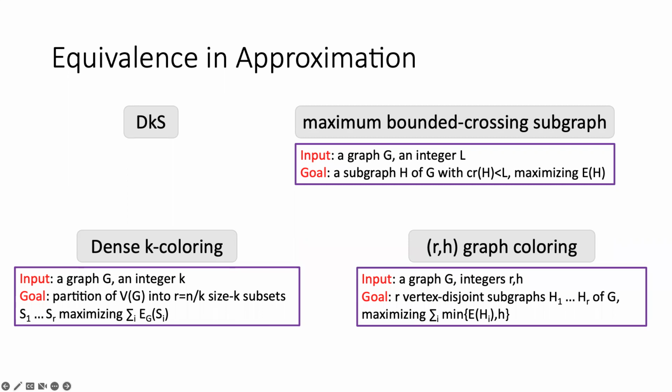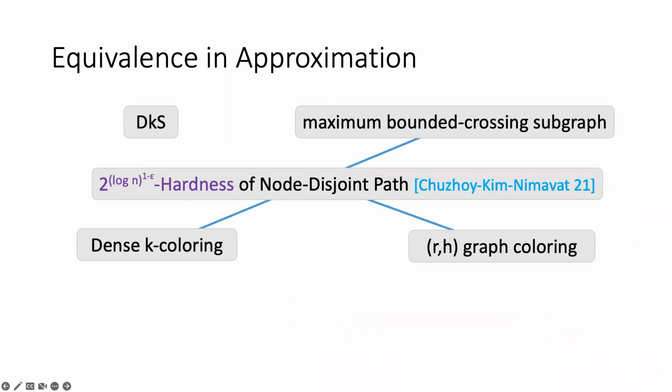There's a subpolynomial factor approximation on bounded degree graphs. That is irrelevant, but it is just to say that this is a variant of the famous crossing number problem. So this very last problem, maximum bounded crossing subgraph, looks irrelevant to the DKS problem on the surface, but in fact, they are all closely related to another central problem in routing called the node disjoint path problem. Specifically, they are all mentioned in the recent work by Chuzhoy, Kim, and Nimavat in